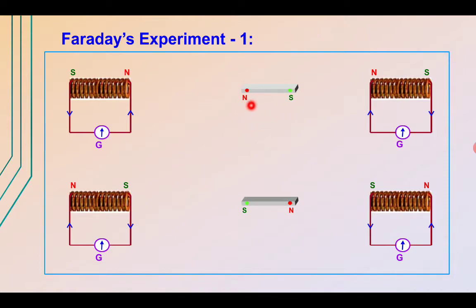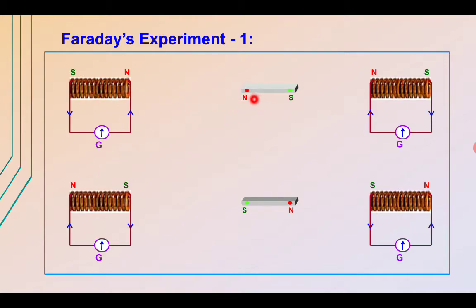When we bring this magnet close to the coil, it shows deflection, and if we move it away from the coil, the deflection is again there. Here the north pole is towards the coil. We conclude that whenever current flows through a solenoid, the solenoid behaves as a magnet.